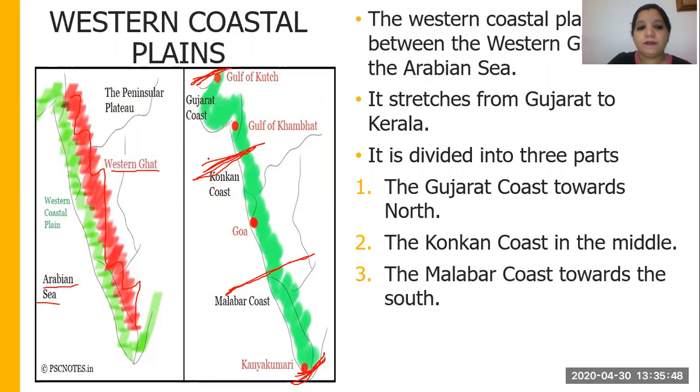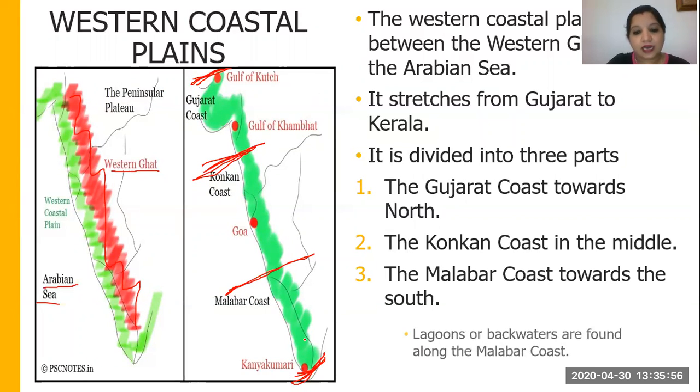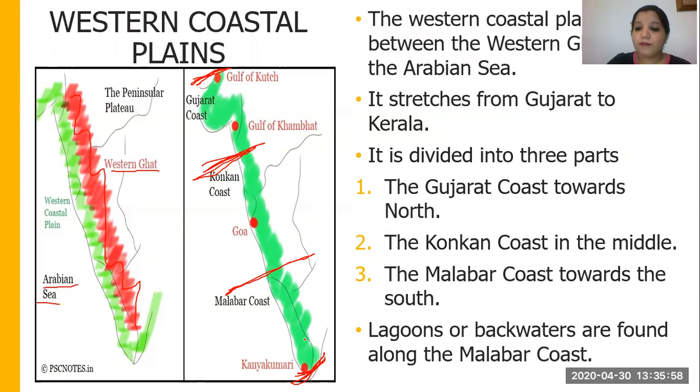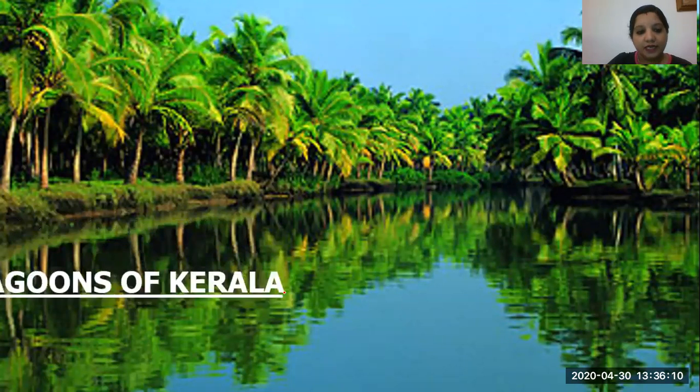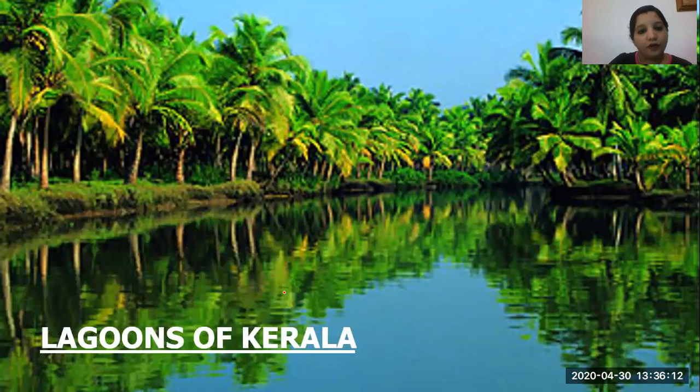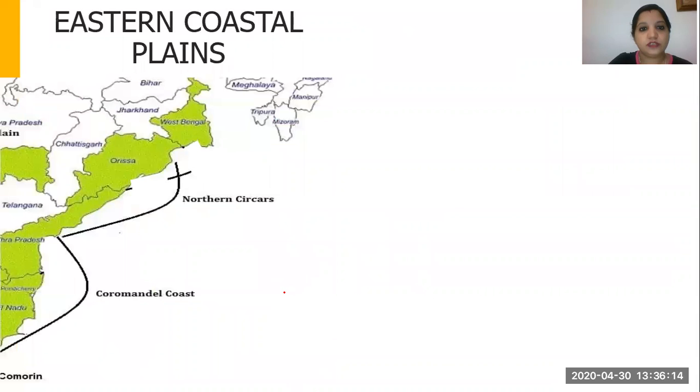The western coastal plain is divided into three. That is the Gujarat coast in the north, the Konkan coast in the middle, and the Malabar coast in the south. And lagoons or backwaters are found along the Malabar coast. That means only in the Malabar coast can we see the lagoons or the backwaters. Here is the image of a lagoon which is seen in Kerala. I hope all of you understood about the western coastal plain.